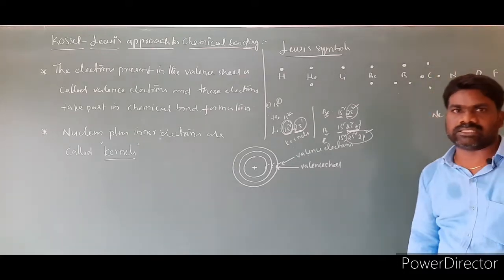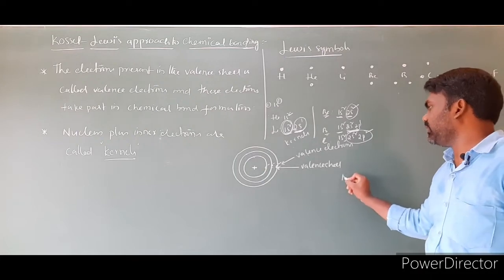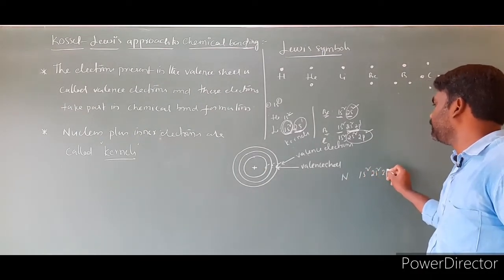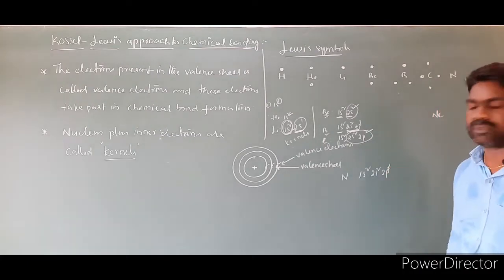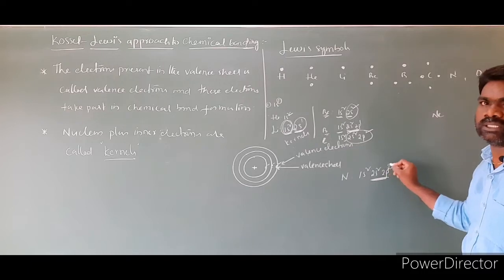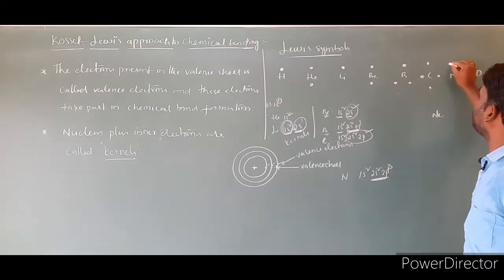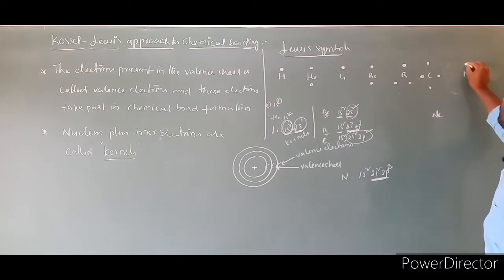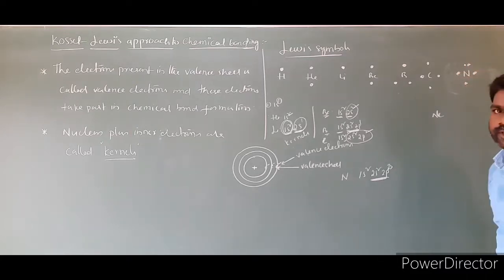Nitrogen. For nitrogen we write the electron configuration 1s2, 2s2, 2p3. 2p3 is the last energy level. 2 plus 3, 5 electrons. So 1, 2, 3, 4 and 5. I will show clearly: nitrogen 1, 2, 3, 4 and 5.